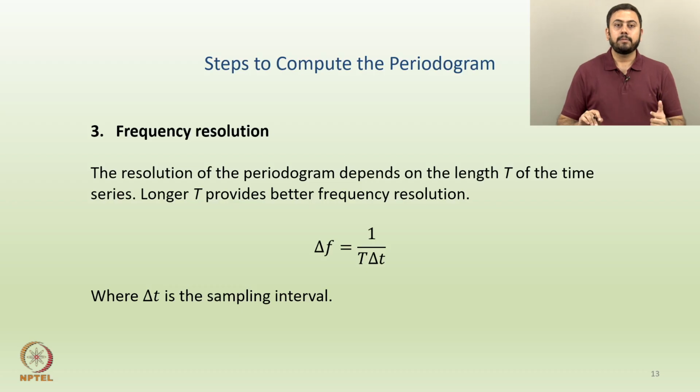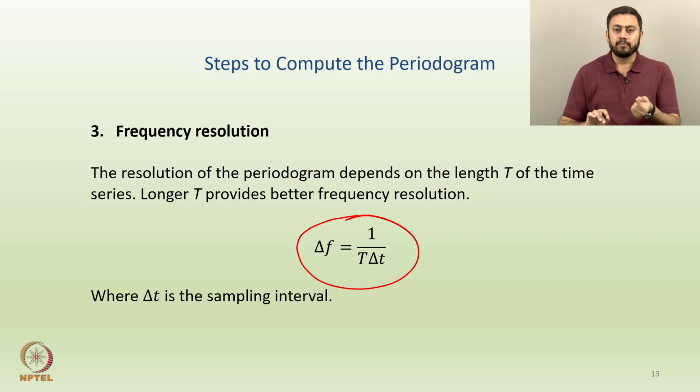And then the third step is frequency resolution. So, what do you mean by that? The resolution of the periodogram depends on the length capital T of the time series. In turn, longer T provides better frequency resolution. And here we have a small relationship. So, triangle f equals 1 by capital T triangle T. Triangle T means a very small time step or a very small interval. By the way, this notation is called the sampling interval.